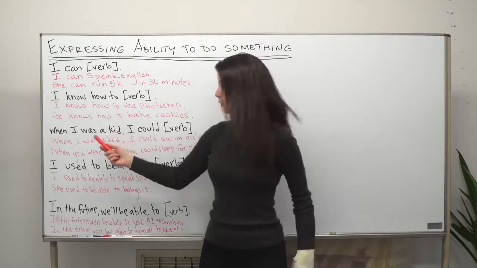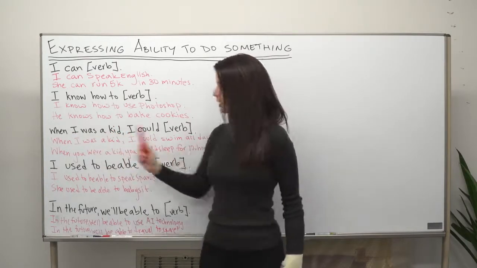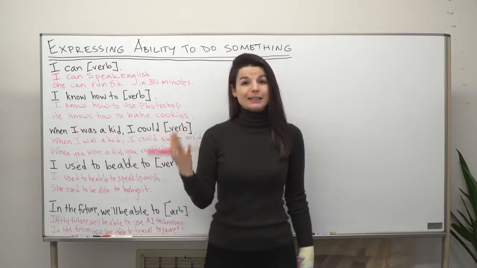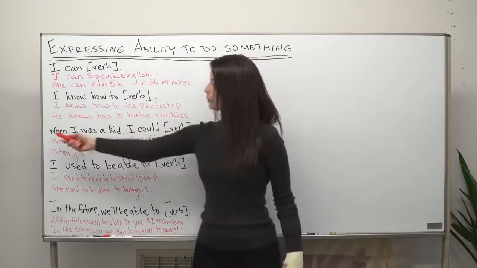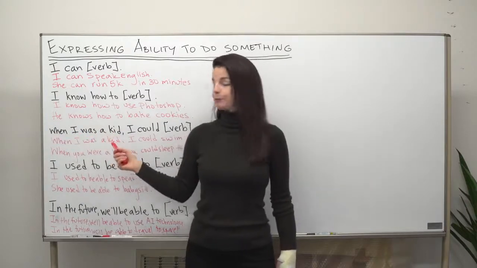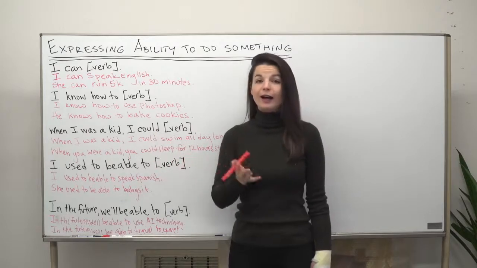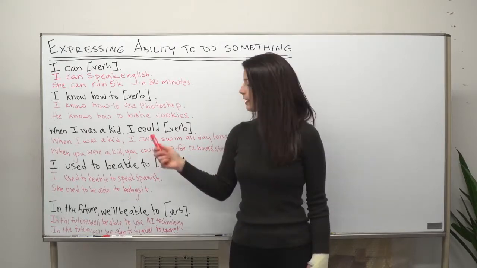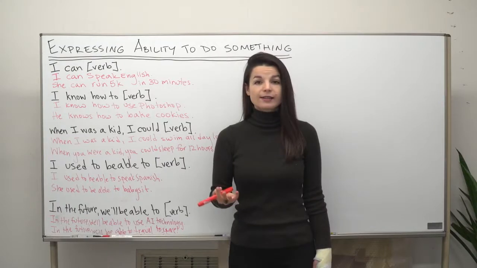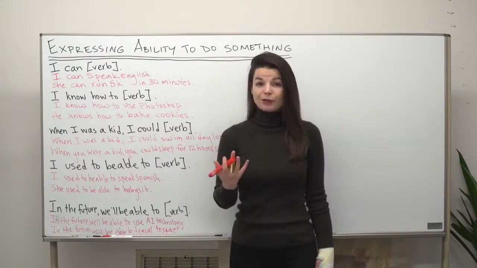You can change this, of course: when I was a student, when I was an elementary school student, when I lived in a different city, for example. So this part can change to a different time period in your life. However, here I'm using the past tense "could." I could. So this suggests that maybe this action is not possible for you now.